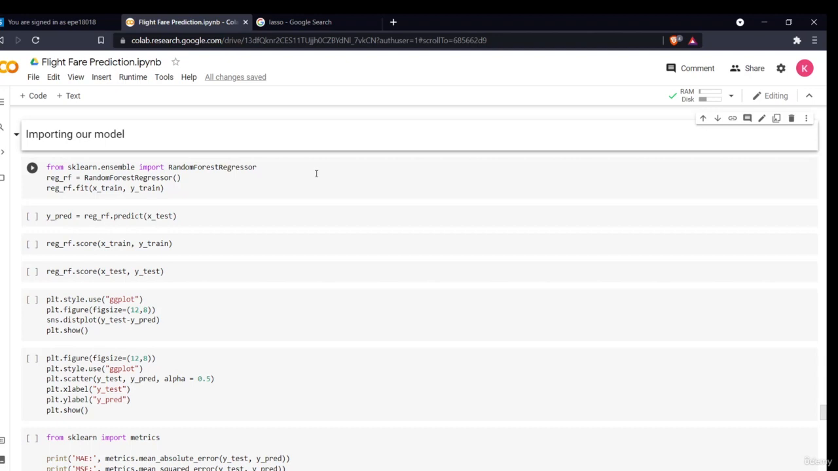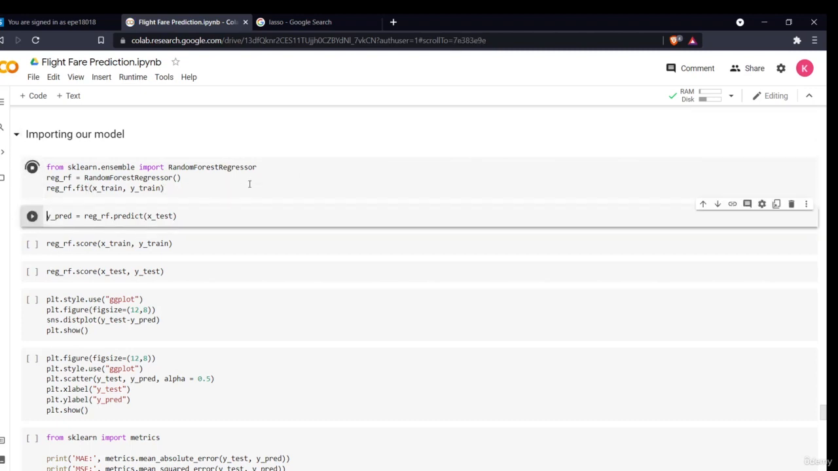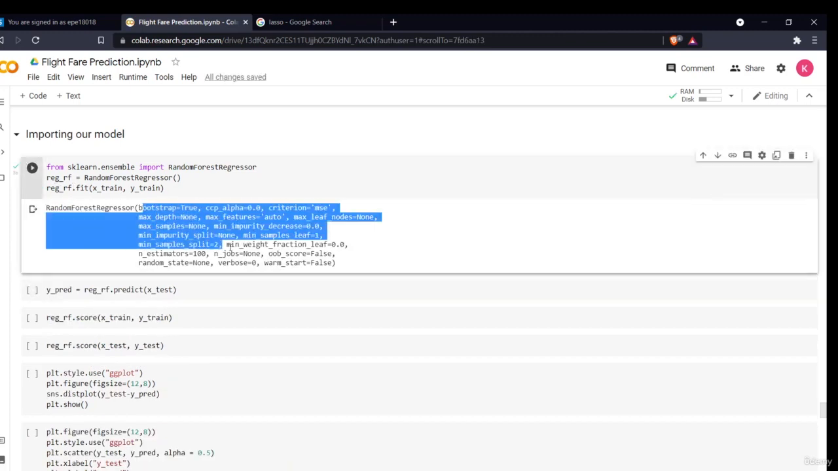It is a collection of various decision trees, and it is of two types: the random forest classifier and the random forest regressor. This is a regression problem, so we'll be using the random forest regressor. We'll import it from the sklearn.ensemble library and fit the model. As you can see, these are the different parameters, the default parameters. We'll be hyper tuning it later.